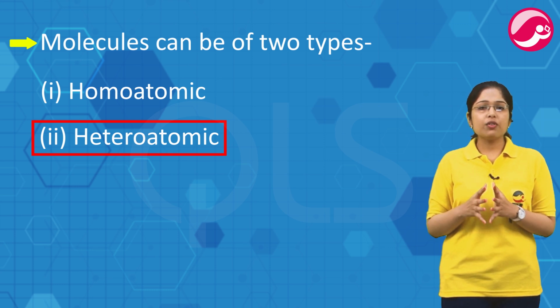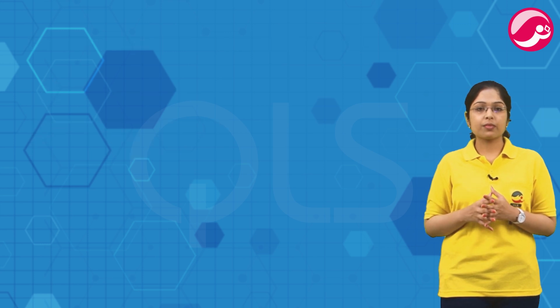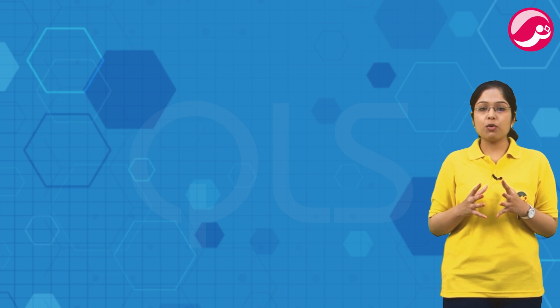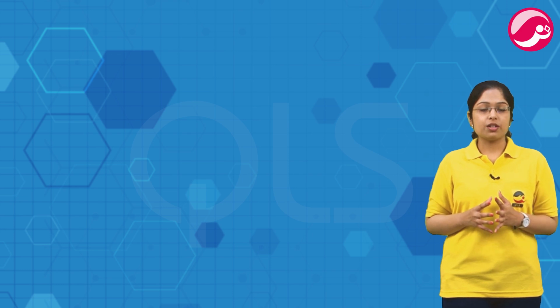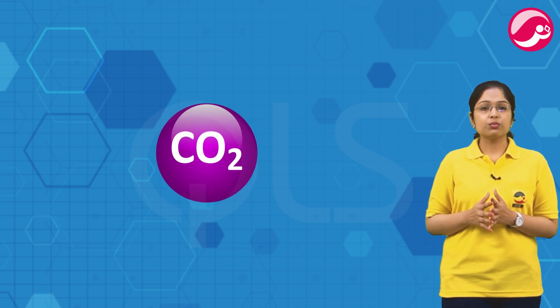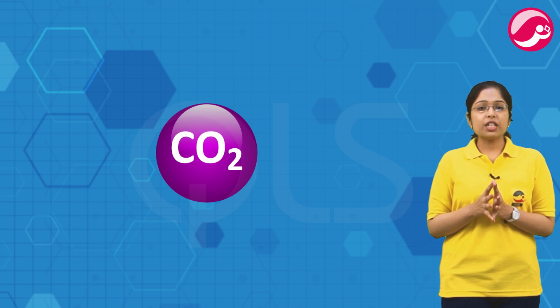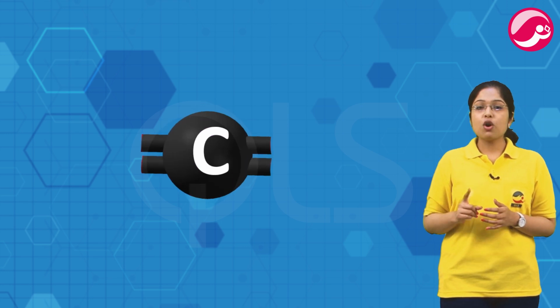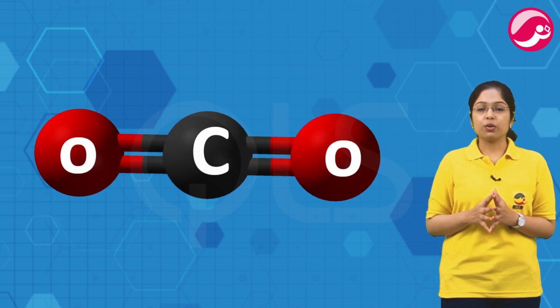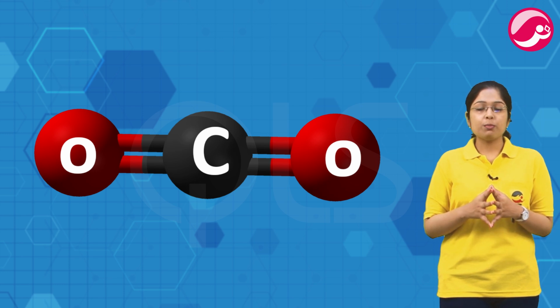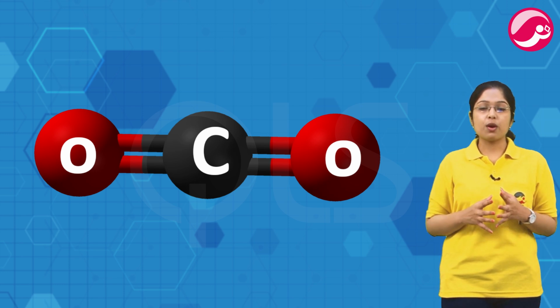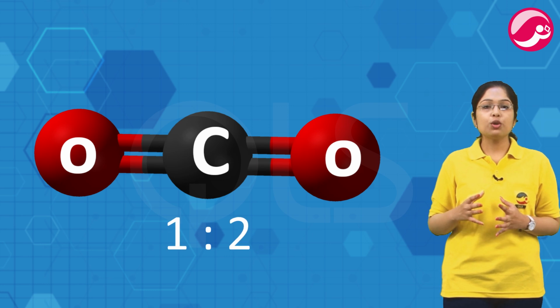So, a molecule of a compound is always formed of atoms of different elements. The proportion of atoms to form molecule of a compound is constant. For example, CO2, carbon dioxide. Carbon dioxide form होने के लिए हमेशा एक कार्बन और दो ऑक्सीजन एटम्स ही कंबाइन होंगे. So the simple ratio by the number of atoms of elements to form CO2 is 1:2.